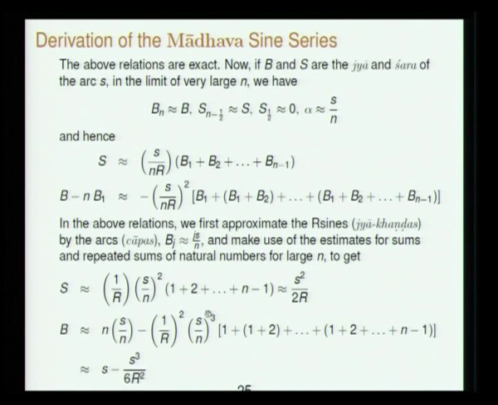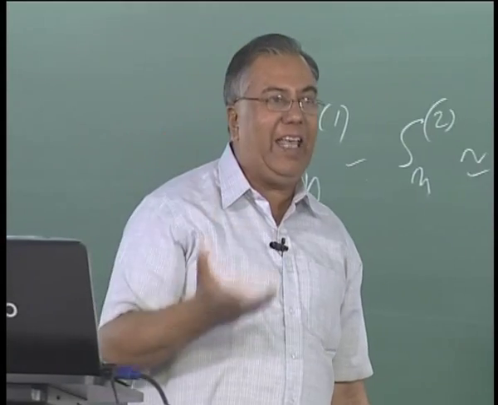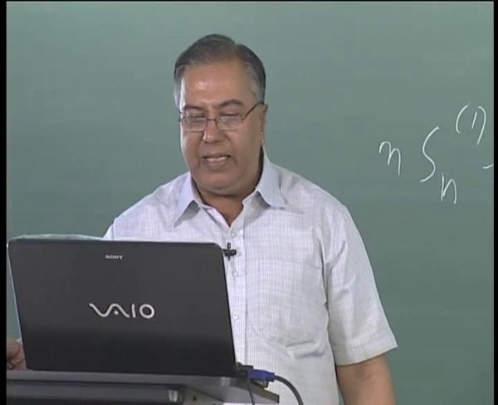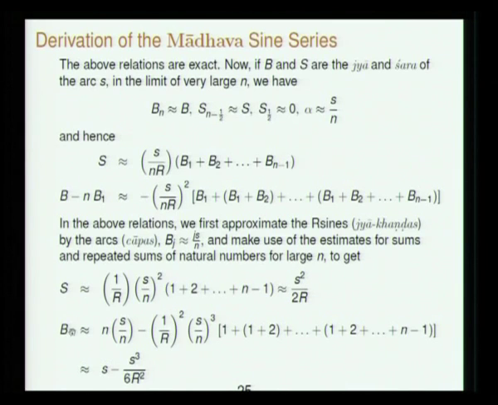So we put this in these two equations, we get summation of numbers and summation of squares, and our Varga Sankalita and the Sankalita estimates will come in handy. We put those, so 1 plus 2 plus etc. n minus 1, that goes like n squared by 2, 1 plus 2 into 1 plus 2 etc. n minus 1, that also goes like n cube by 6. So we put those two, we get Shara goes like s squared by 2r, bhuja goes like s minus s cube by 6r squared. You are already seeing the pattern, you have generated the first term in the sine series and the versine series. Now what do we do?